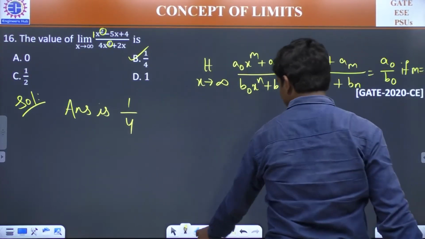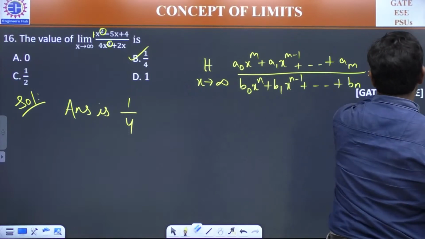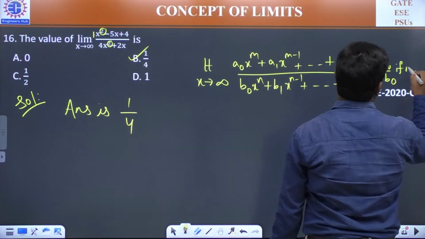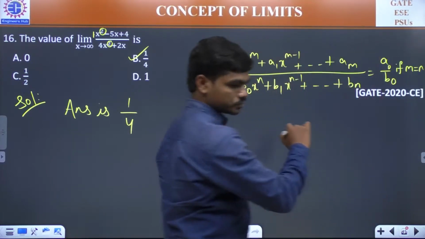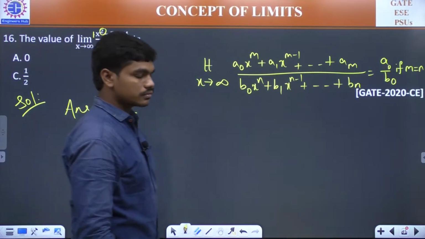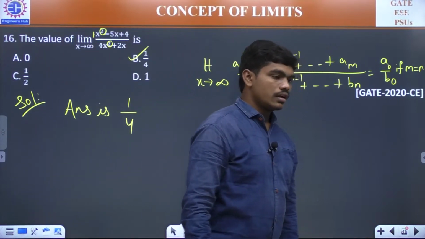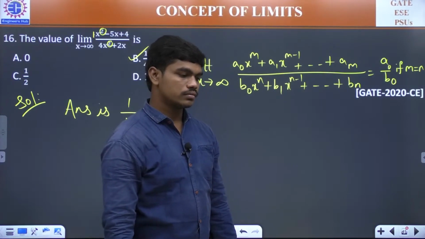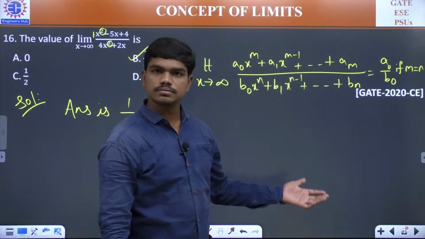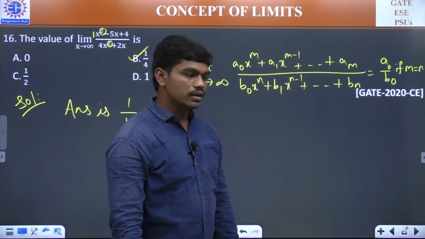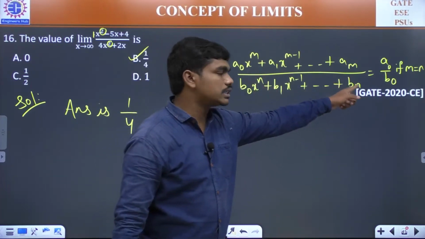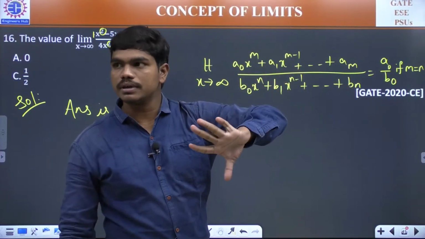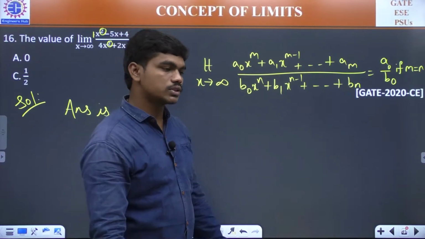Sorry, I think there is some shortage of space here. If m is equal to n, okay, better. Is that okay to all of you? Yes, you can take x square common, and that gives the same thing. If you look at the proof of these conditions that I have given you, I was taking the highest power of x common in both numerator and denominator and then simplifying. So there's no issue.